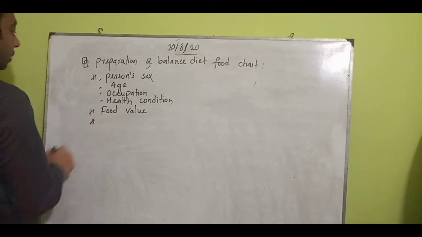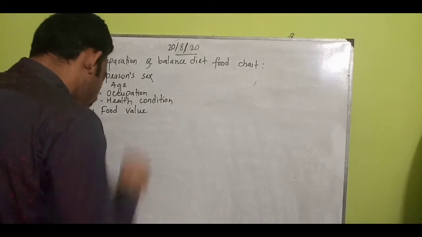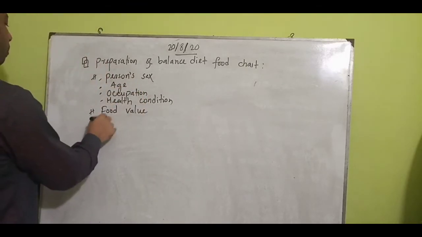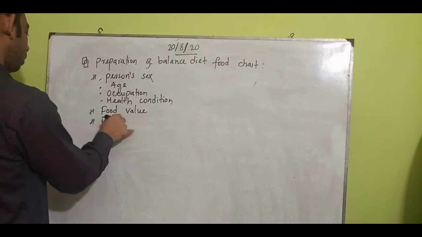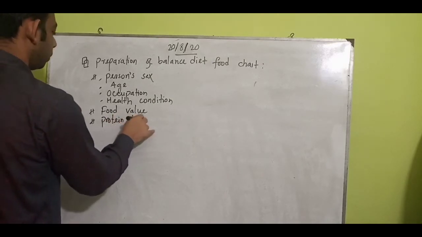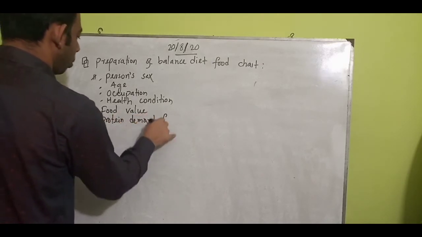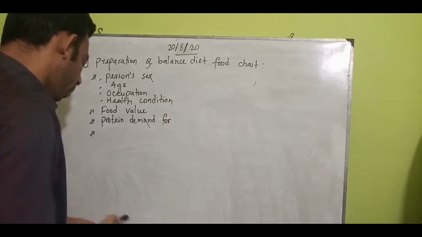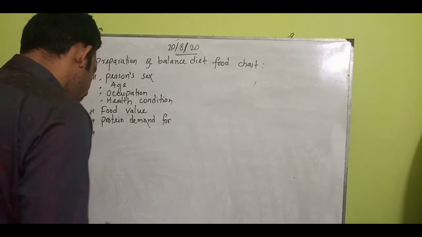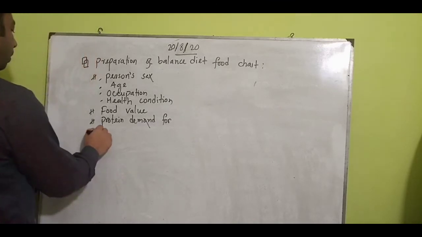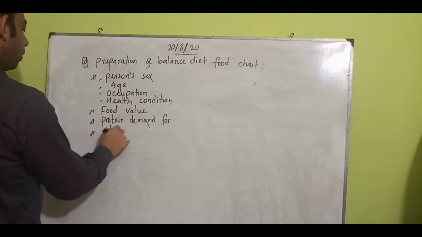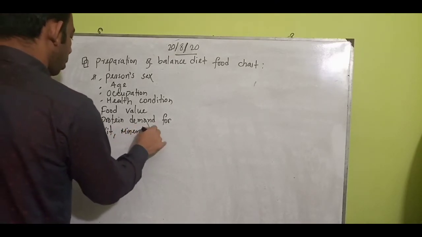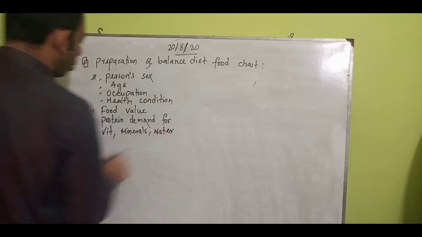Third one, we will go through understanding about protein demand. Then we can write other important points: vitamins, minerals, water in adequate or optimum amount.